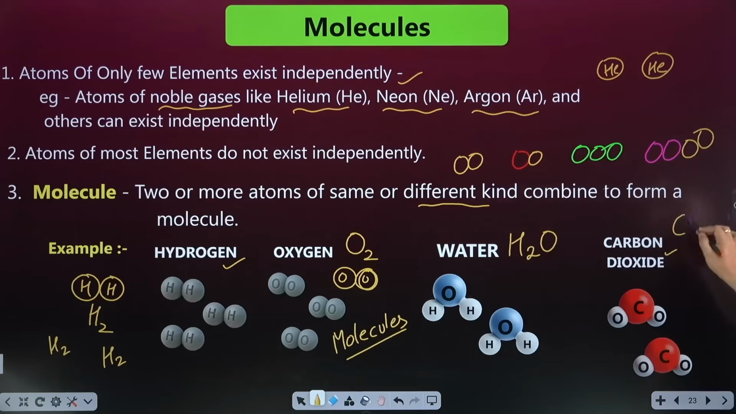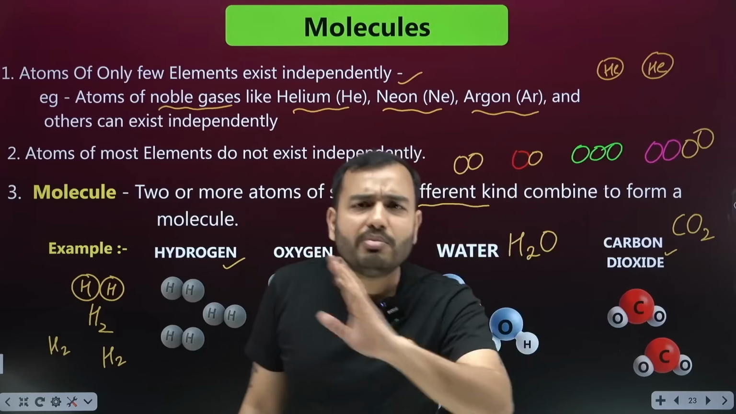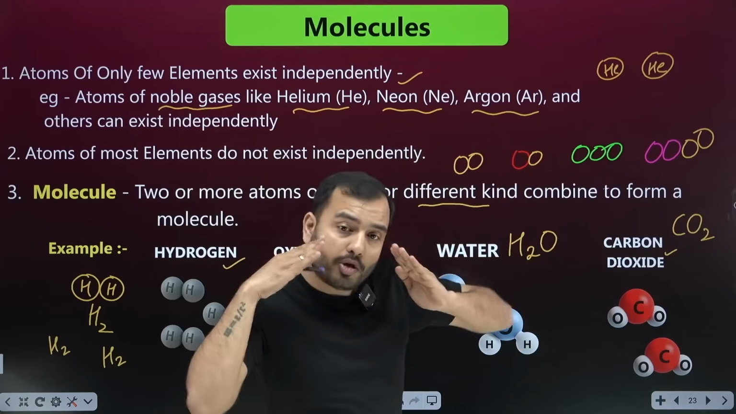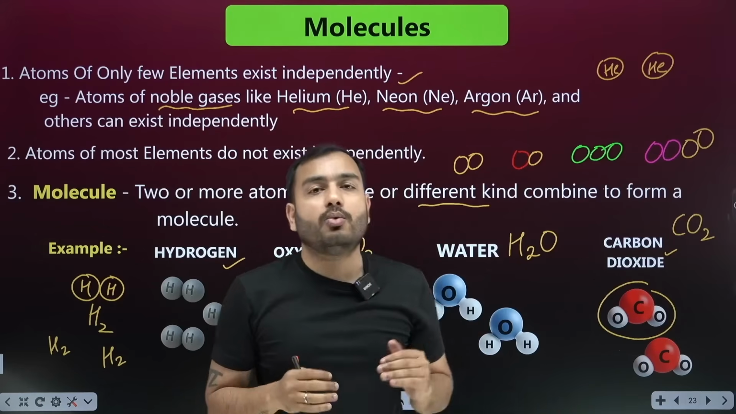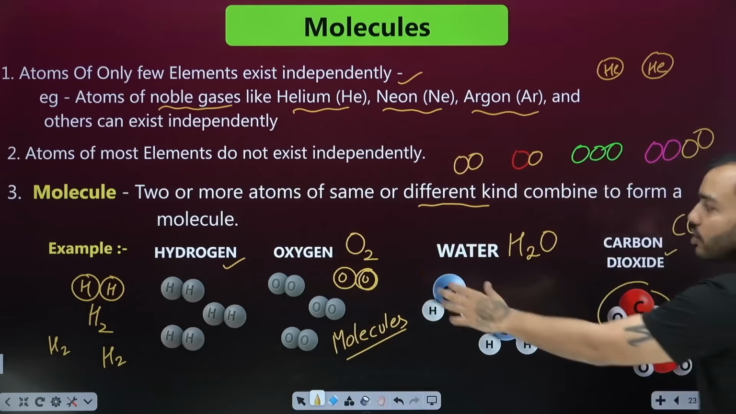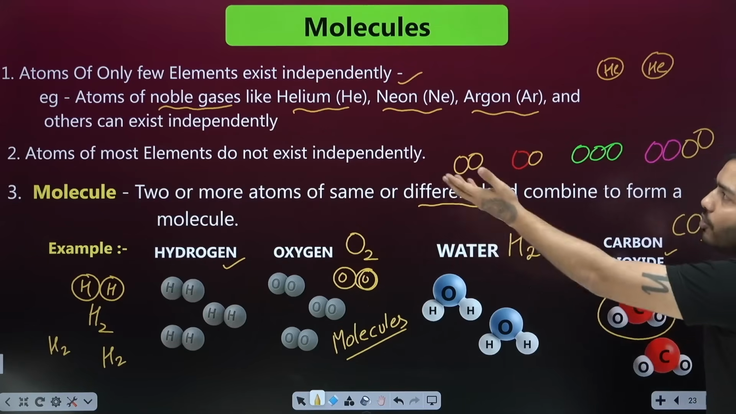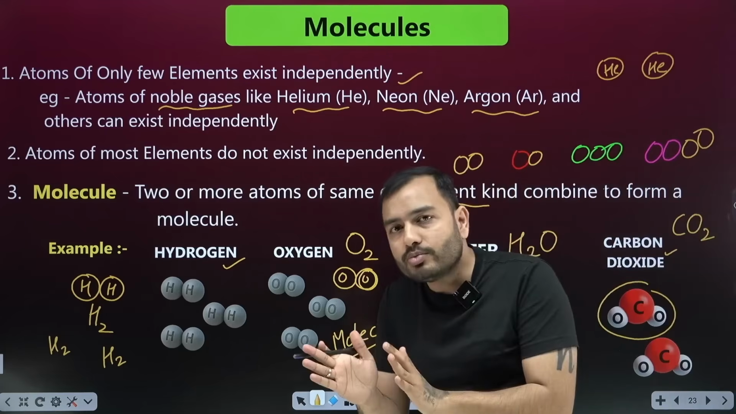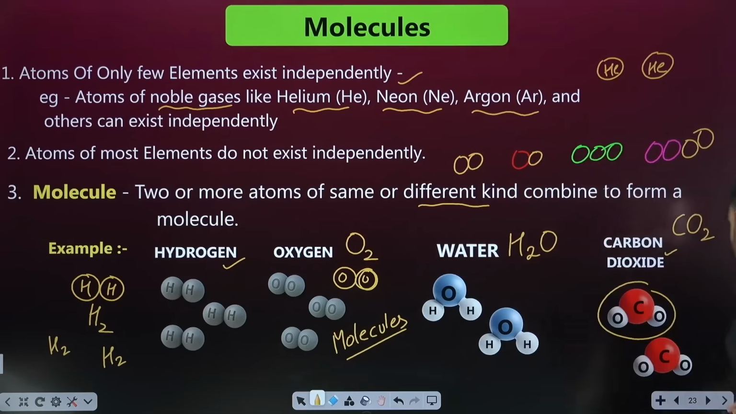Carbon dioxide, what is the formula? CO2. Why the formula CO2? Because you will never find one carbon and one oxygen inside it. We find one carbon and two oxygen always stuck together like this. This is what we call, beta, molecules. So atoms of the same kind might stick together, atoms of different kinds might stick together. We call this a molecule. What is a molecule? Two or more atoms of the same or different kinds stick together to form a molecule.